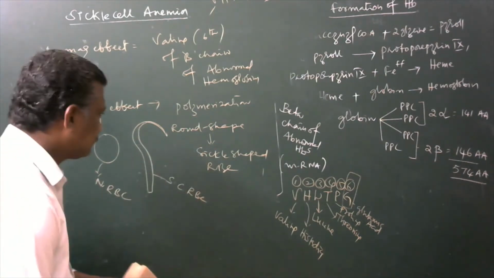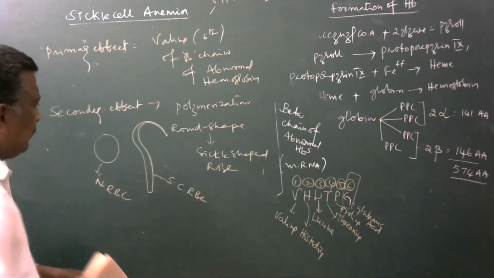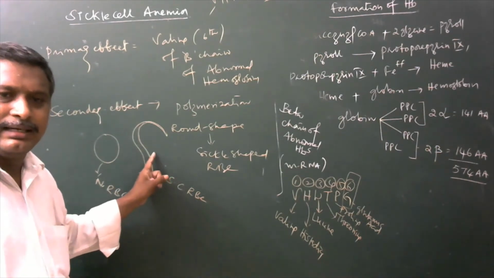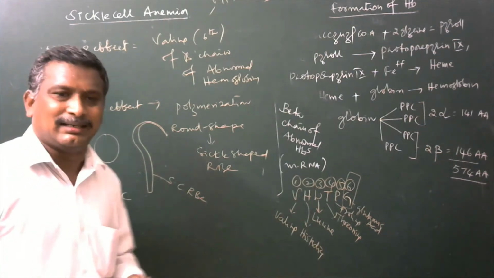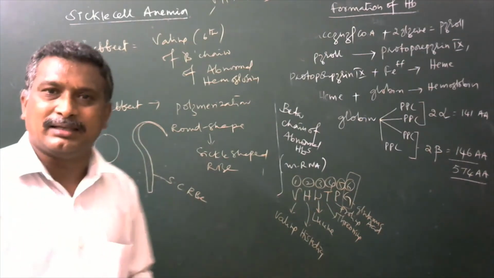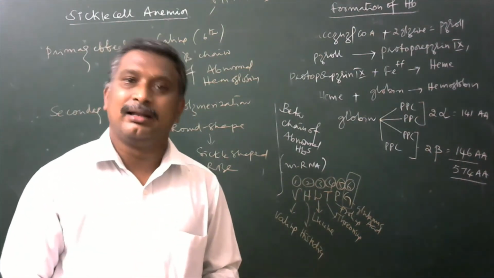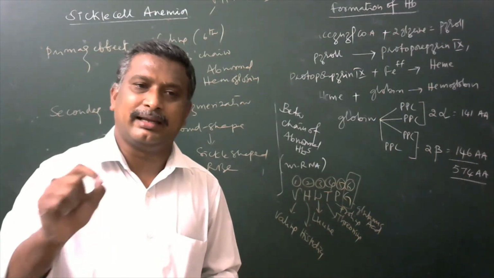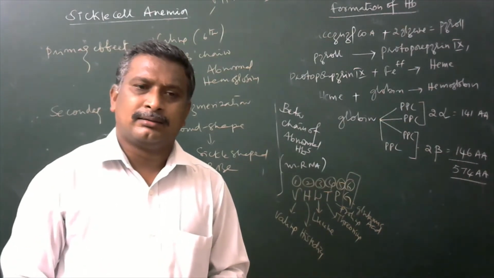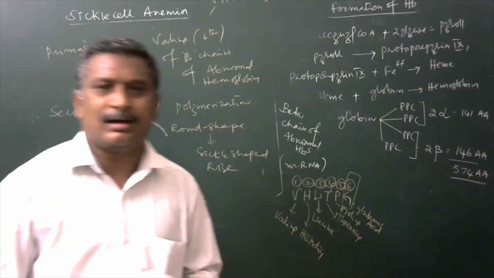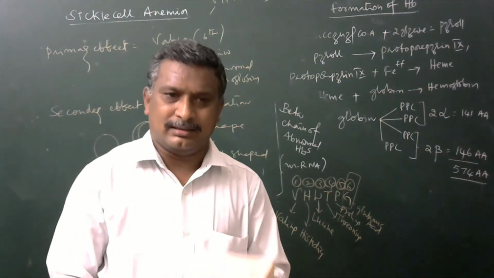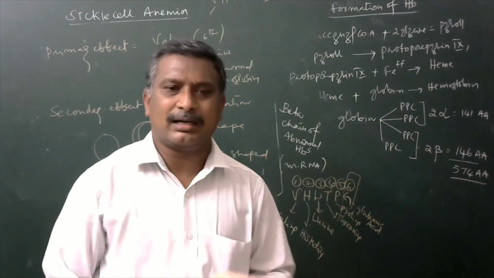Then, when these sickle shaped RBCs are moving in narrowed blood vessels, they may cause damage to the endothelial layers of the blood capillary. Sometimes one RBC may be clumped with another RBC, and finally damage to the RBCs also may occur.